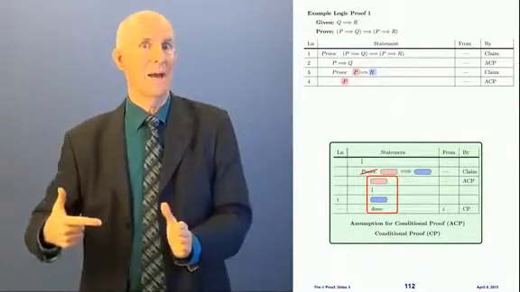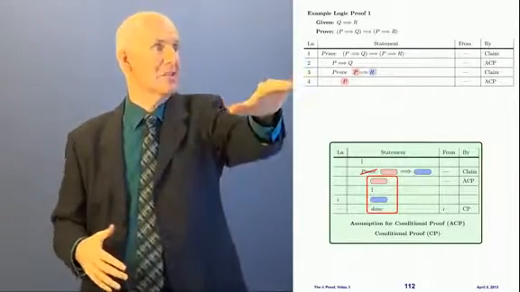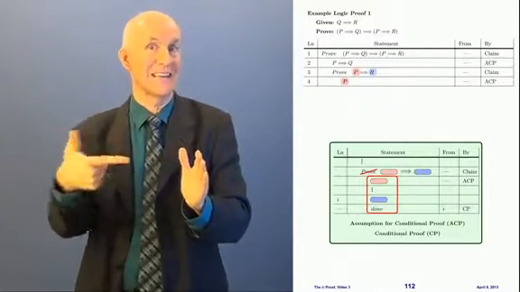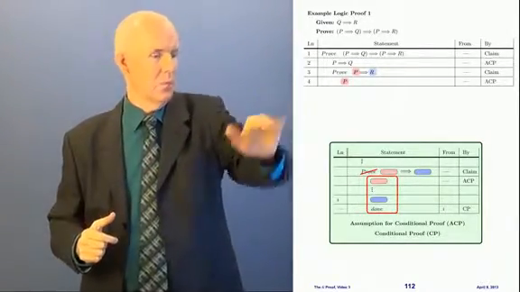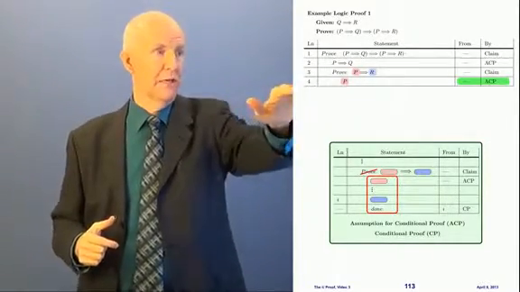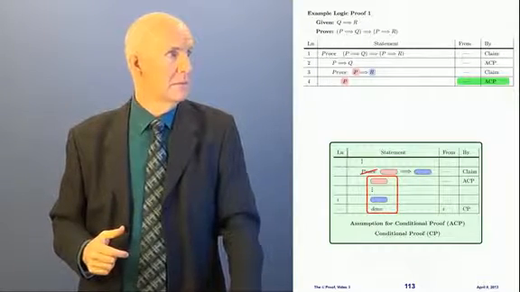And look what I did. I pushed the indent level in one more level. It went in another notch, see? Every time after you write the word prove, the very next line has to go in one level. And what is that? That's our assumption for conditional proof, and again, we don't have to put anything in the from column for that. Okay. So now what?